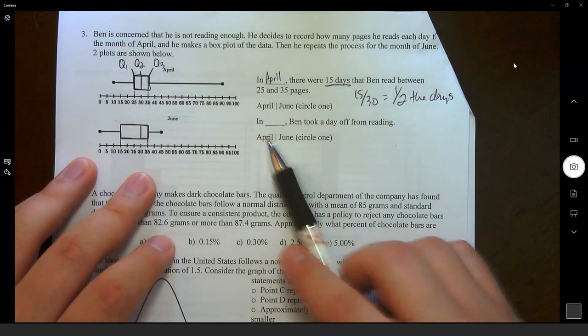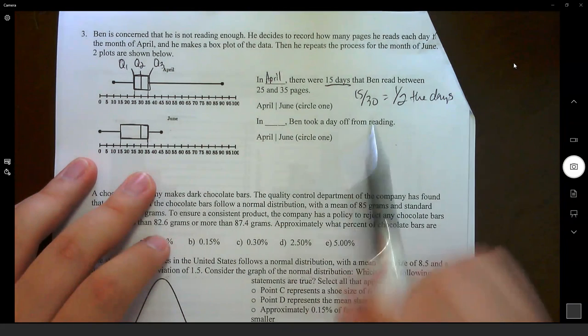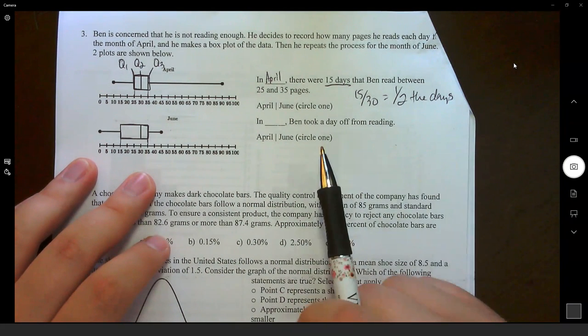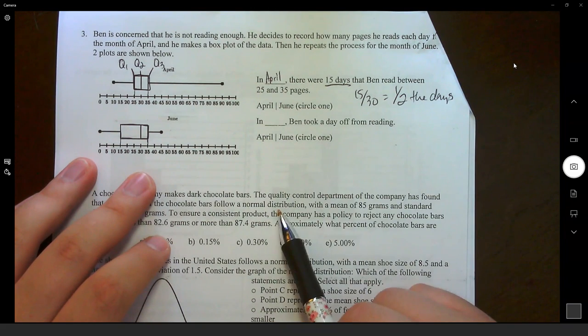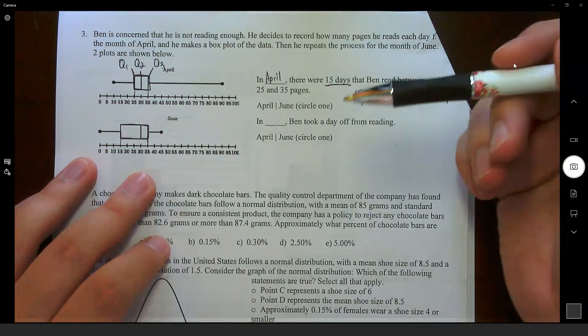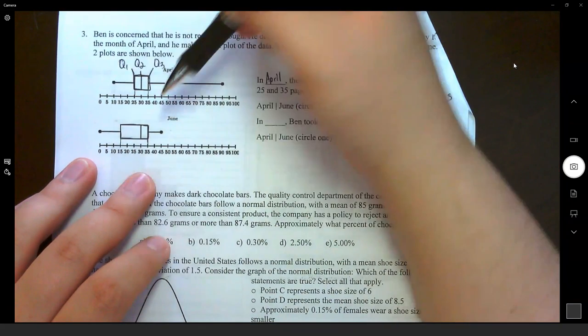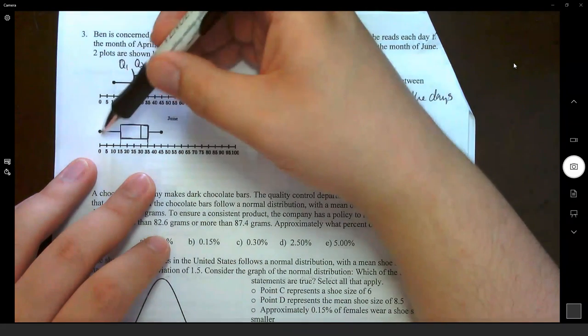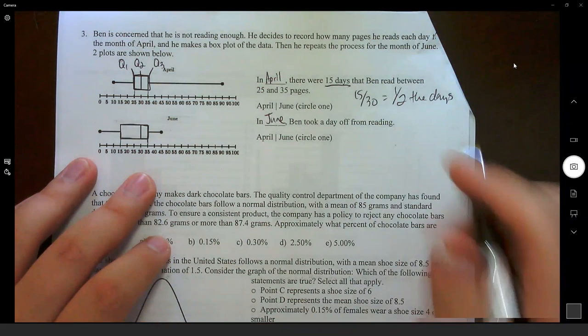The next one, in what month did Ben take a day off from reading? Well, if you take a day off from reading, are you reading any pages? No, you're not going to read any pages if you take a day off. So, which of these has a data value of 0? Well, the lowest thing they have here in April is 10. The lowest number of pages here would be 0. So we would assume June is the month Ben took a day off of reading.